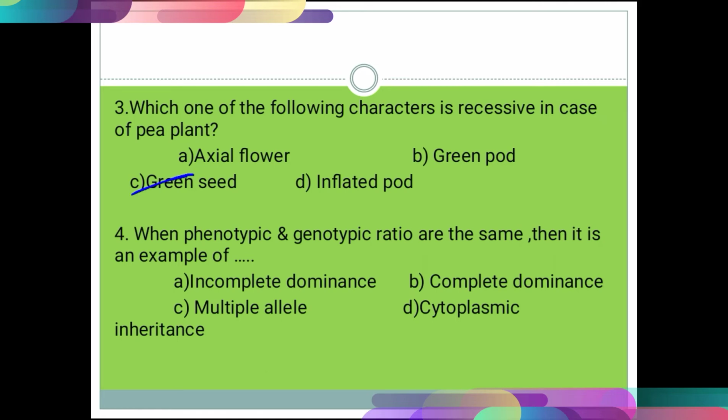Now the fourth question. When phenotypic and genotypic ratios are the same, then it is an example of: option A incomplete dominance, B complete dominance, option C multiple allele, and option D cytoplasmic inheritance. The correct answer for that question is option A, that is incomplete dominance.